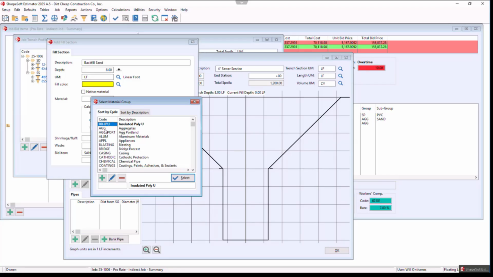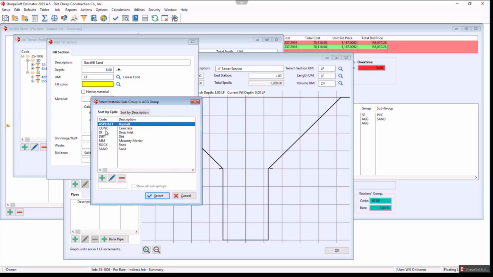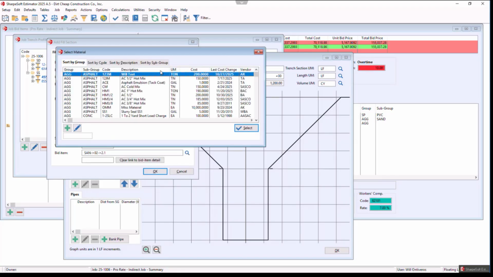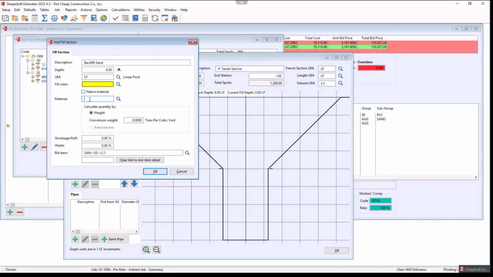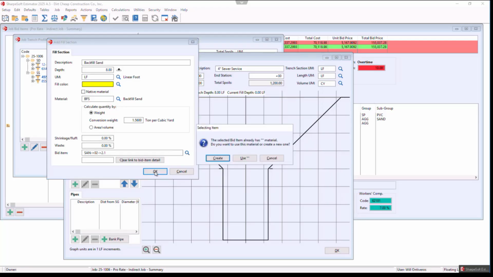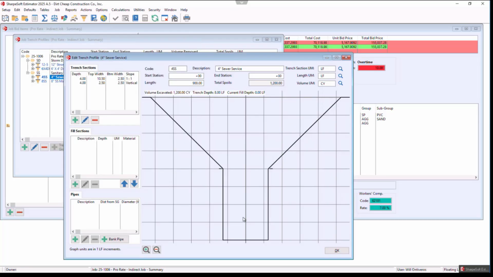The material, if I know the code, I can just type it in. So if it is BFS, which is backfill sand, it brings that in. So I could just type in the code, or I could search that. There's my conversion factors. And then there is the linked material. So it's linked in there, and I hit OK. I didn't put a depth on it, so it filled the entire trench. So now I have 100% export.